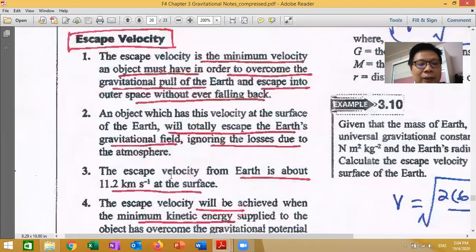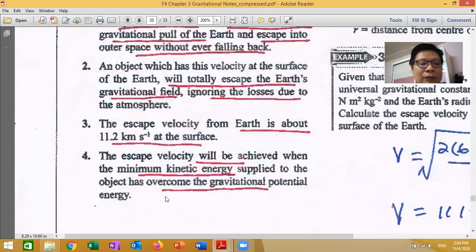Number three. The escape velocity from Earth is about this speed. You must have this speed, then you can escape from the Earth. 11.2 kilometers per second, very fast. This velocity is not simply given, it's accurately calculated by the scientists.